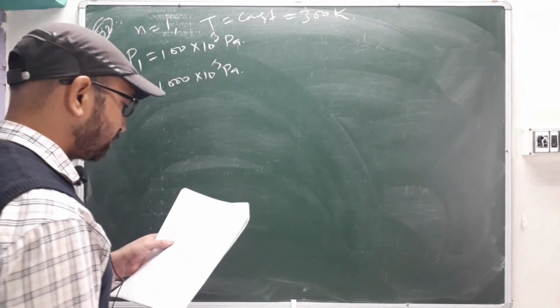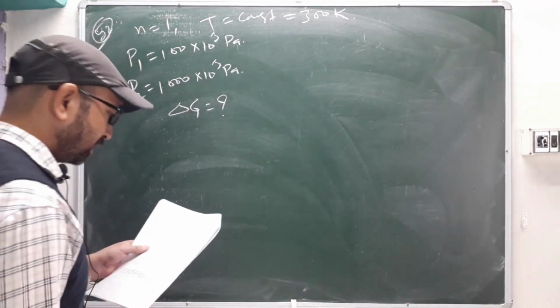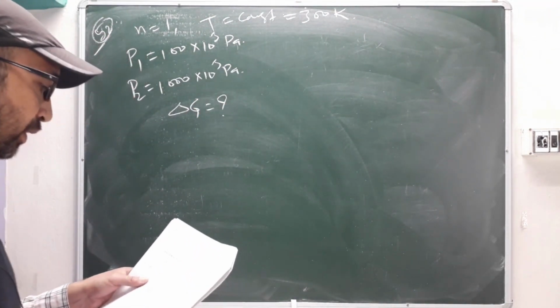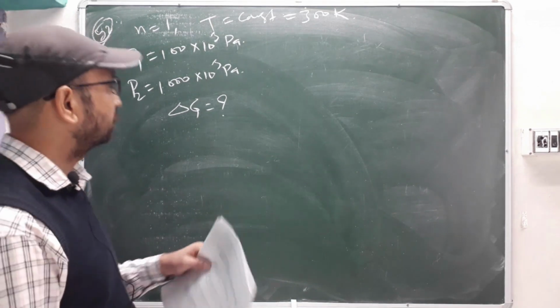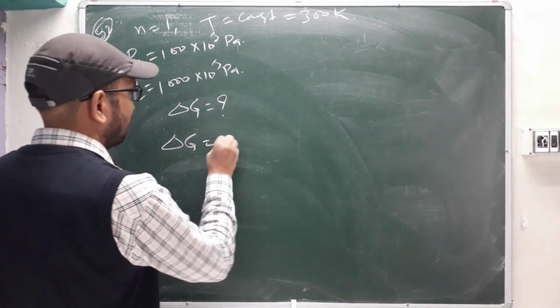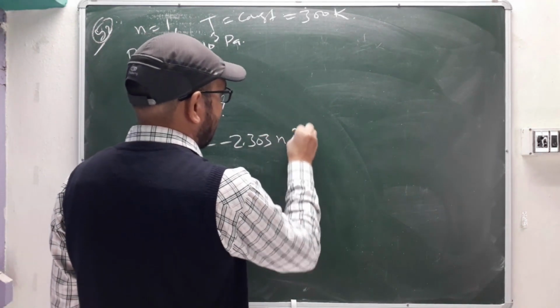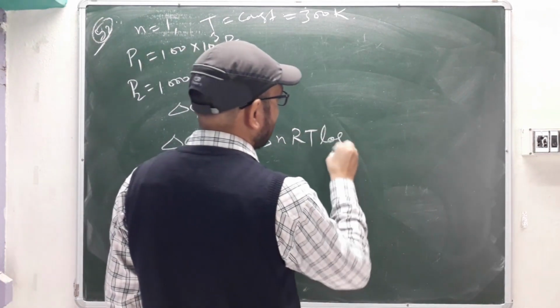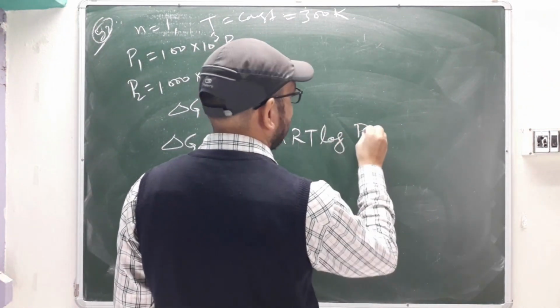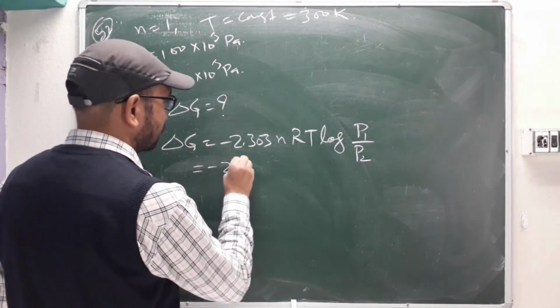They want the change in Gibbs free energy of the system, delta G, in kilojoule per mole. Whatever comes in joule per mole, you have to convert to kilojoule per mole. The delta G formula is minus 2.303 n R T log of P1 by P2. Now we just have to solve it.